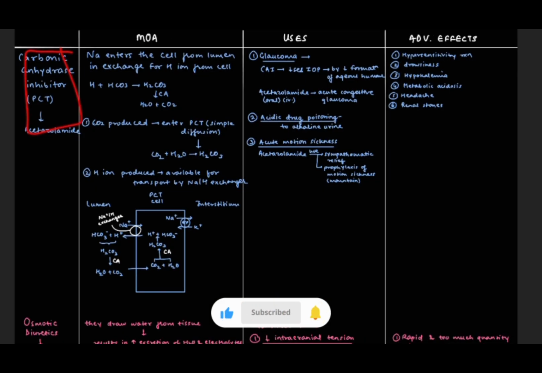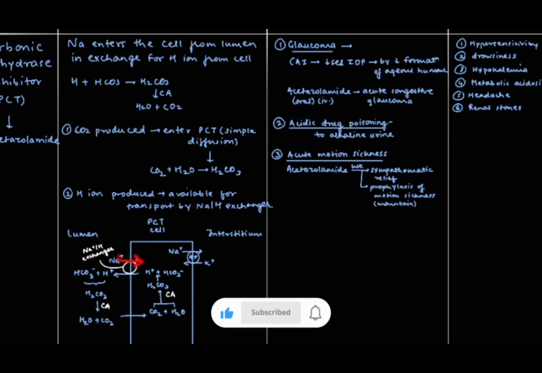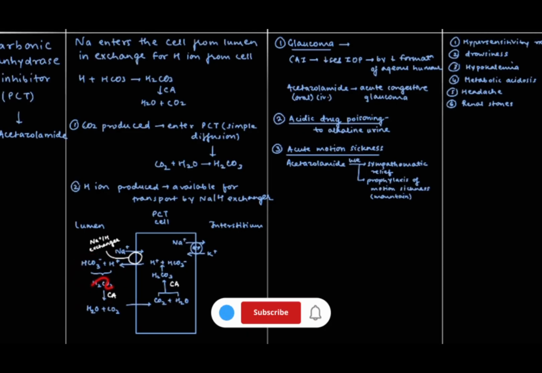First is carbonic anhydrase inhibitor. It will act on the PCT. An example is acetazolamide. Now the mechanism of action of this is that sodium will enter the cell from the lumen in exchange for hydrogen from the cell. Here the hydrogen ion which is secreted in the lumen will combine with bicarbonate to form carbonic acid in the presence of carbonic anhydrase.